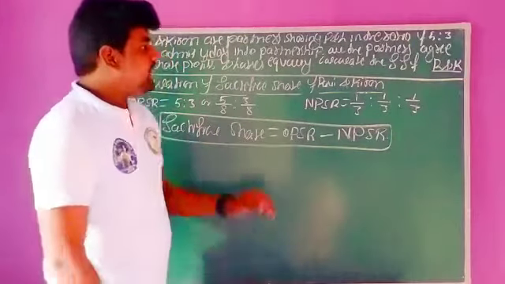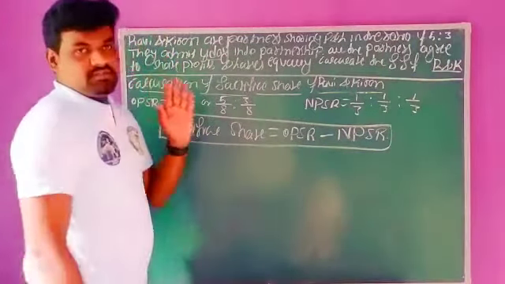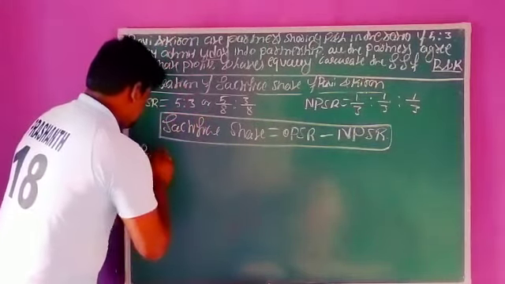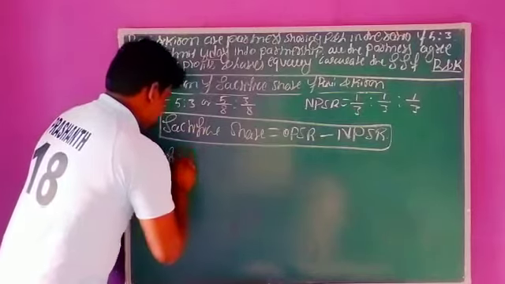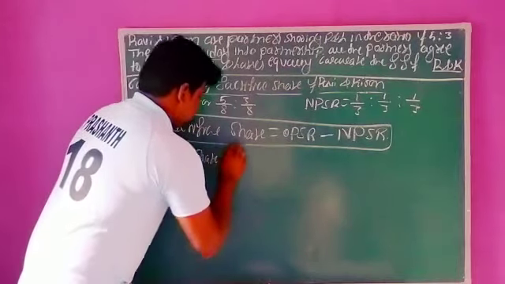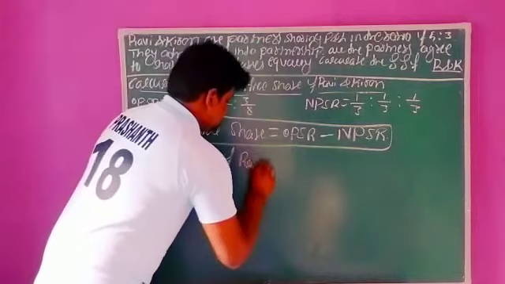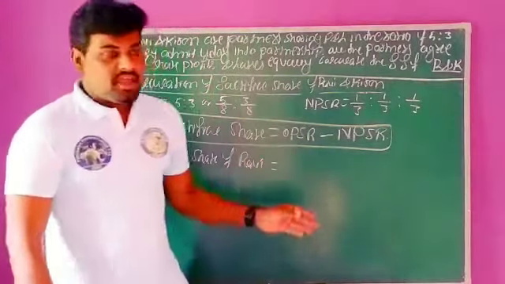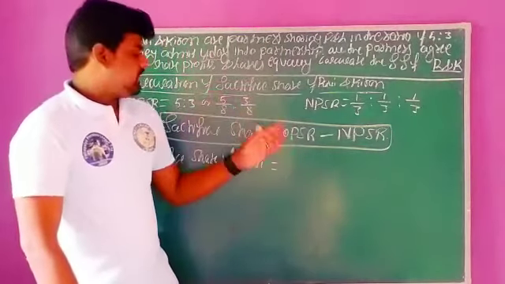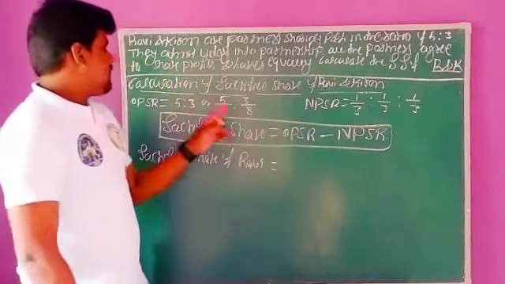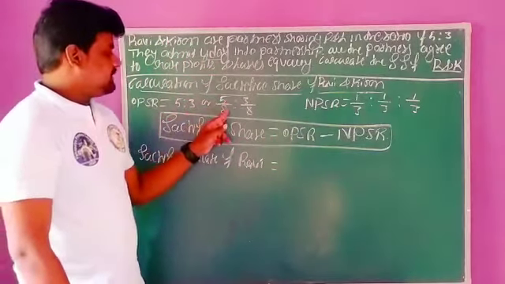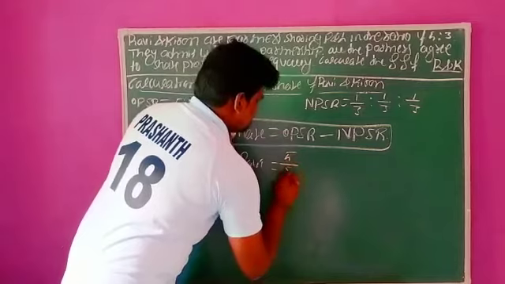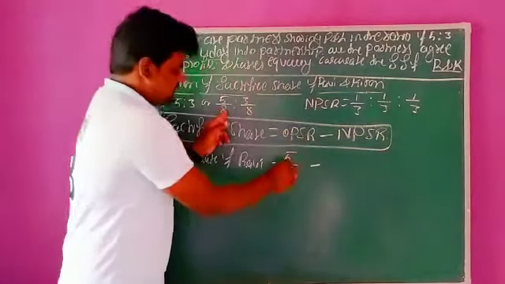So first we need to identify Ravi's sacrifice share. Sacrifice share of Ravi. As per the given data, the old profit sharing ratio of Ravi is 5 divided by 8. This is the old share, right? You have to write 5 by 8. This is the old profit sharing ratio.